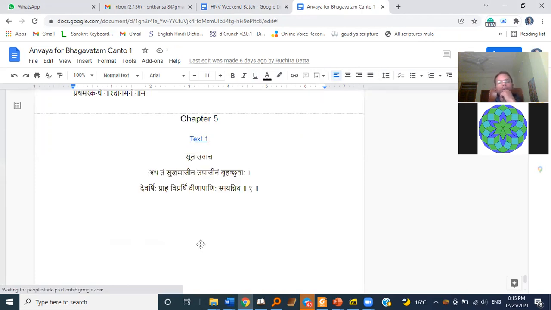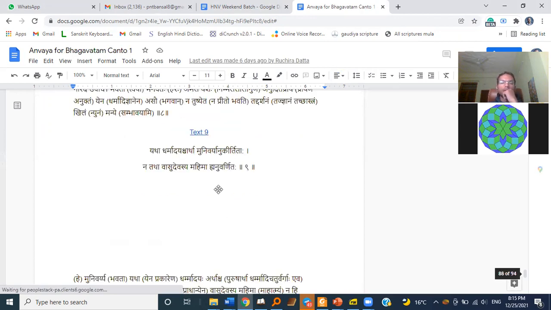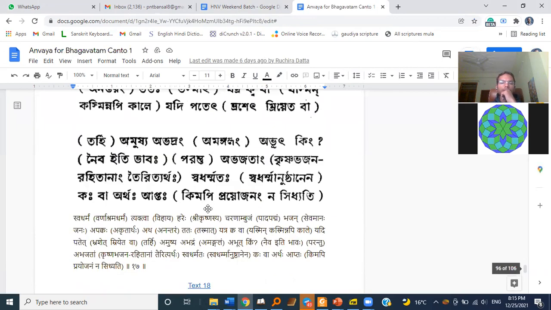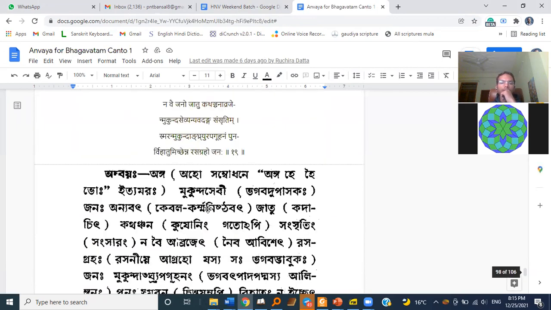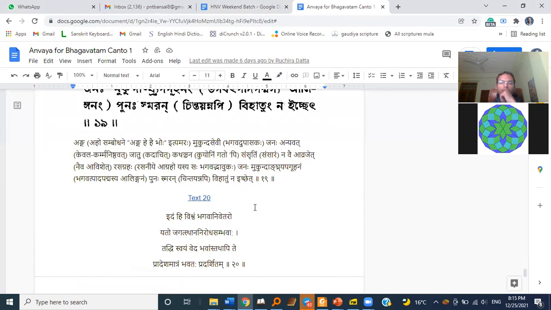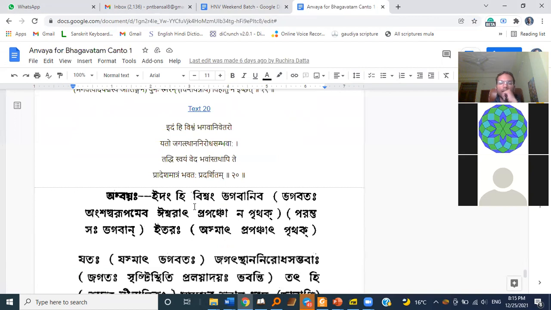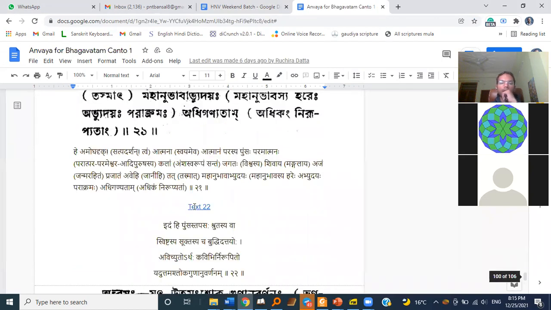So shloka number, which one did you do, Mataji? I don't remember. There was some left over from last time. I haven't done new ones since then. Okay. But there were some that I had done before. We did till 19th, of course, and then 20th also we did. One, I think. Yeah, 20th we did, and yeah, 21st, 22nd, oh, 23rd.